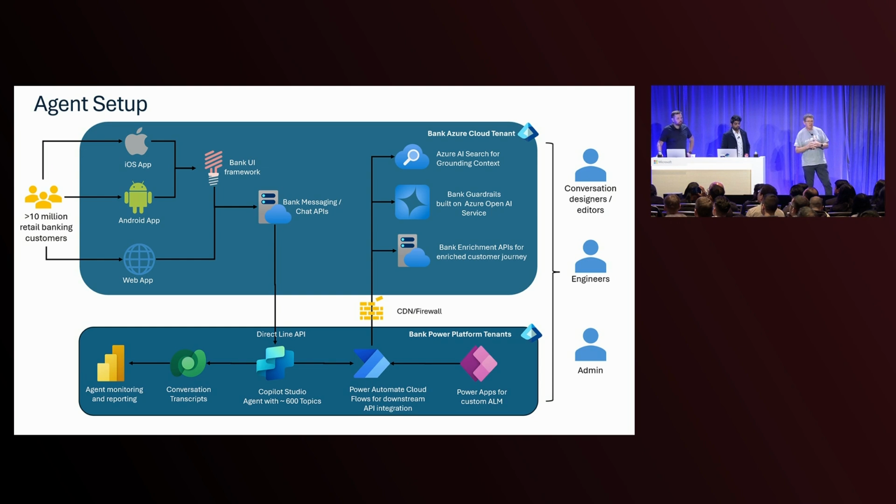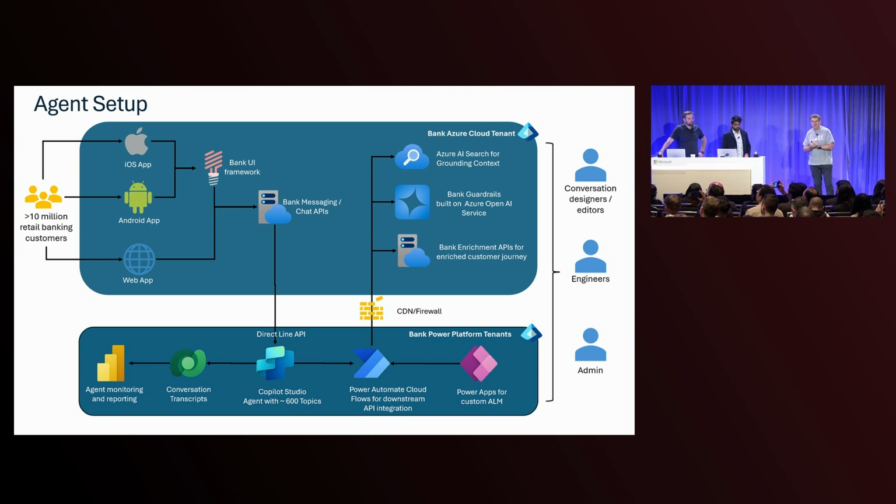I've got a really high-level view of the architecture that we used for this particular agent. You can see on the left-hand side at the top there are 3 different apps that the customer could come through: an iOS app, an Android app, and the web app. They all come through a front-end API that lives in the bank's infrastructure. That front-end API intercepts the message and decides whether it should go to Copilot Studio or whether something else should happen. There are a number of other things that API could do.